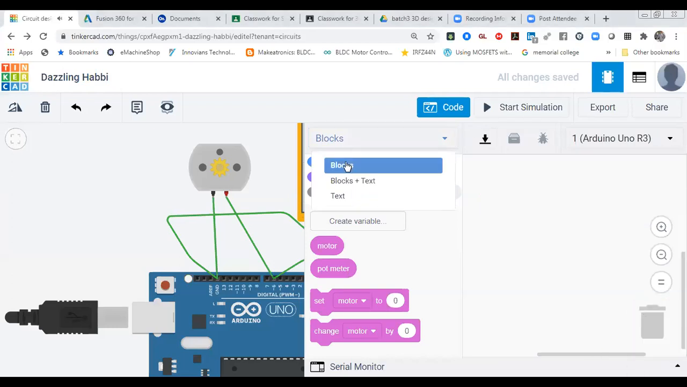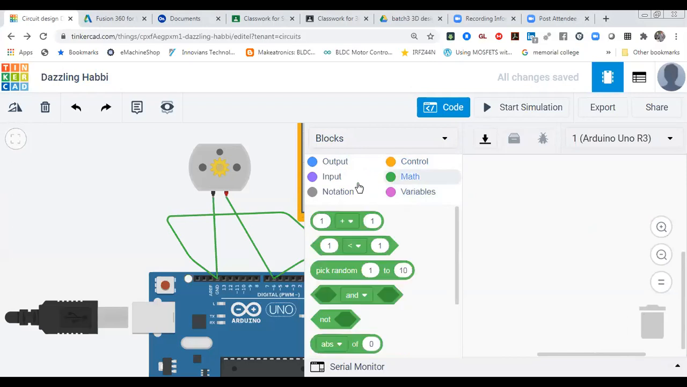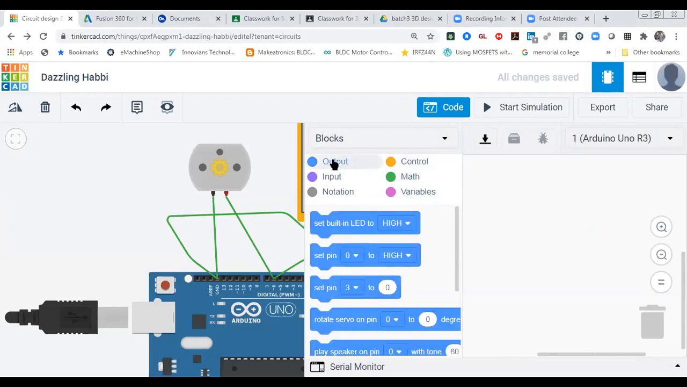Just go to blocks. In blocks, you will find all the blocks over there: output, control, math, input. If you want to learn about it, I told you one more technique, that is Scratch. In that Scratch software, you will be able to understand in a very simple way how graphical coding works, and you can learn it very simply.